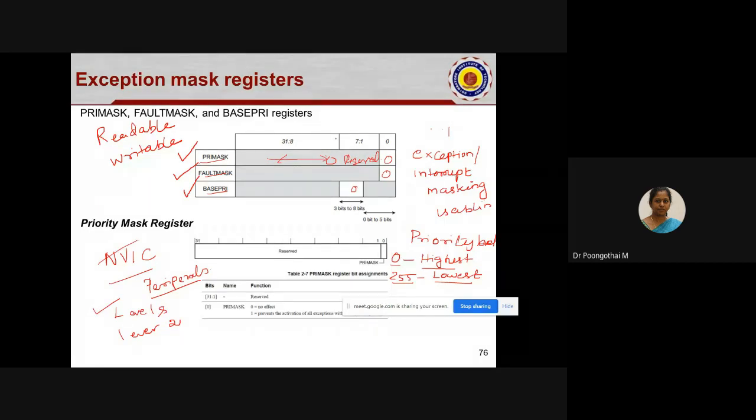When this particular bit is 1, it masks all the interrupt sources except 2 interrupts. One is the non-maskable interrupt, and the second one is the hard fault interrupt.